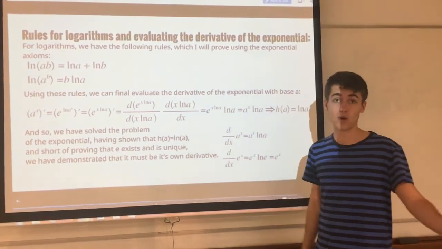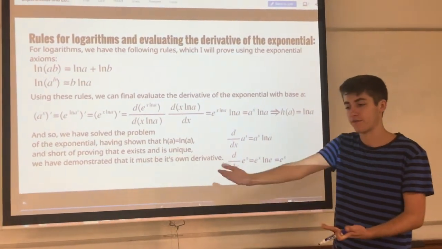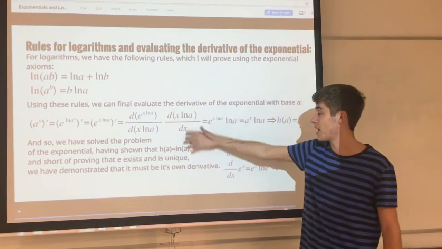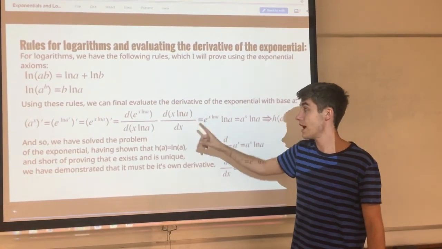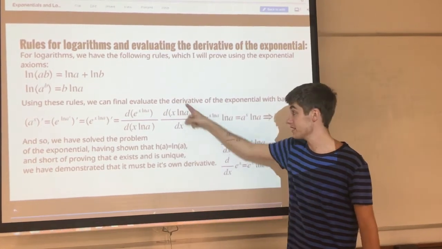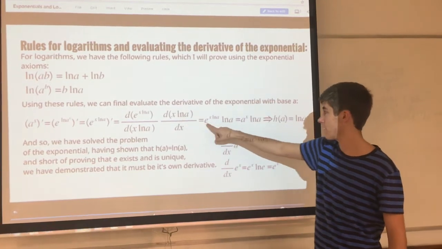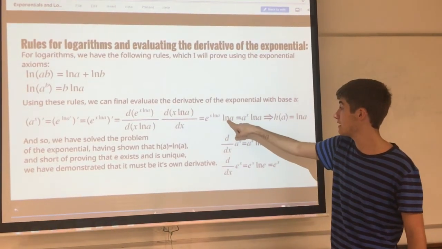We can see that in the graph that we showed before. If you plug in an a, you get a value. It's defined for every x positive. And so if a is a positive number, this is just a number, and the derivative of x times a constant is just the constant. So this is just a constant, and the constant is the natural log of a. So we end up with e to the x log a times log a.